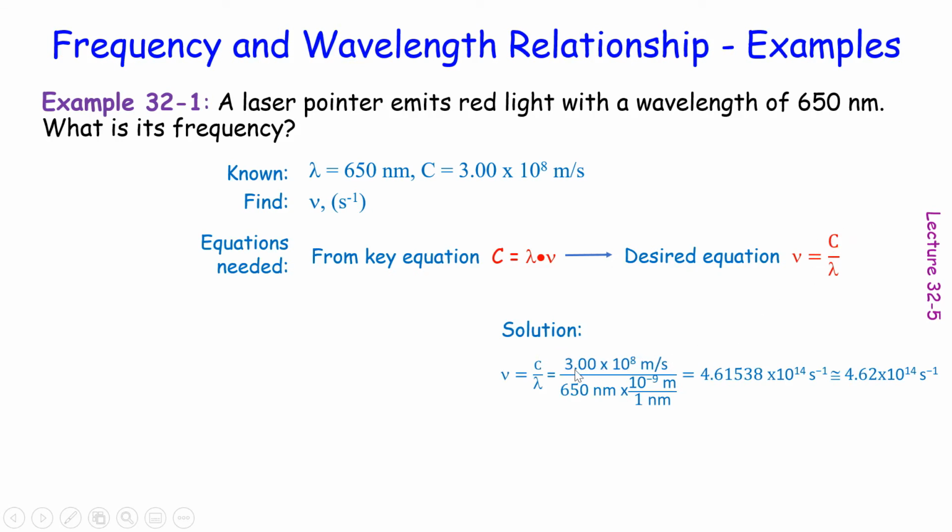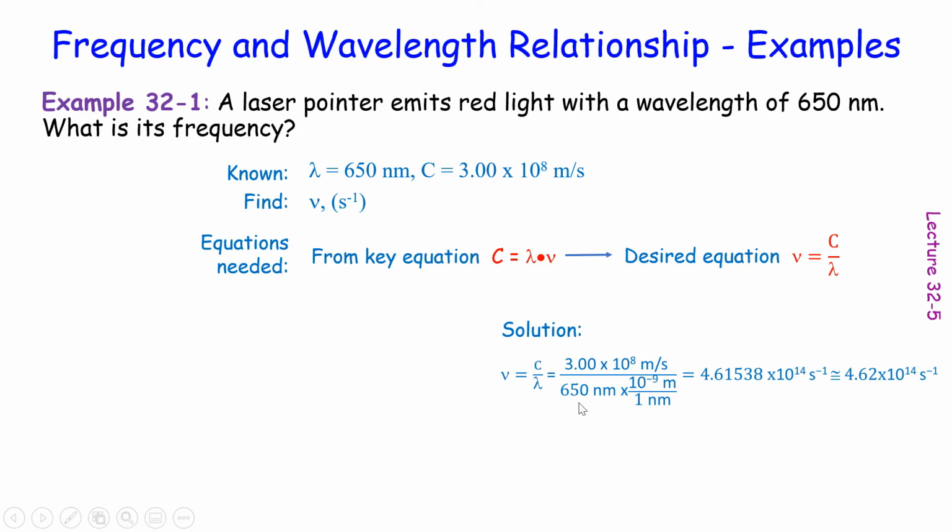c is 3 times 10 to the 8th meters per second, and then wavelength 650 nanometers. Please note, on top we have meters here, and on bottom we have to convert nanometers to meters so that we can have meters cancelled.